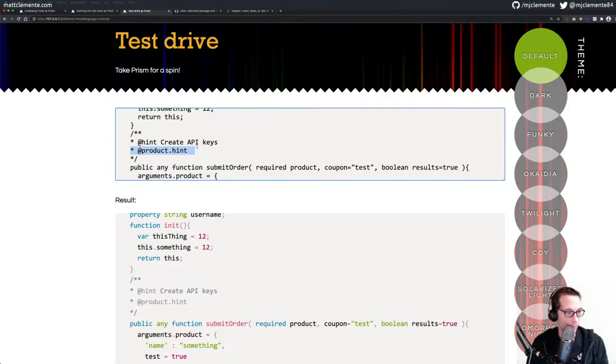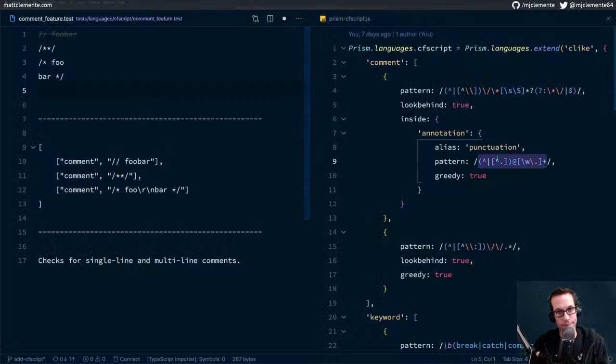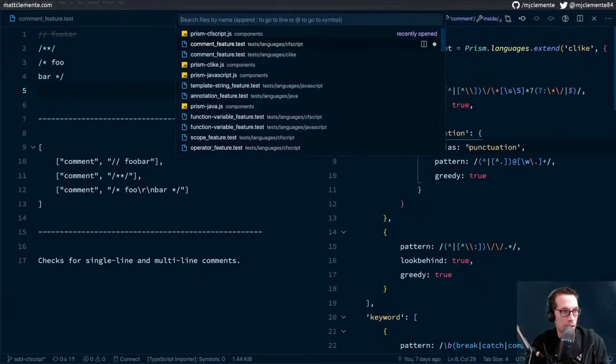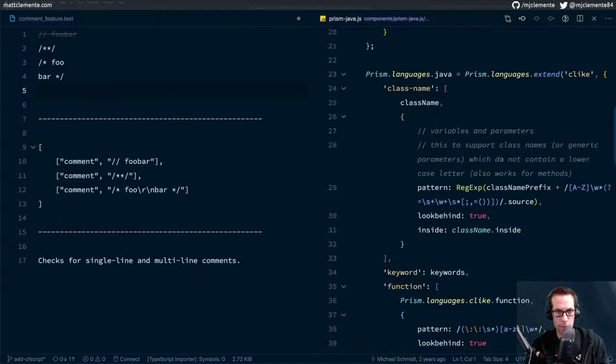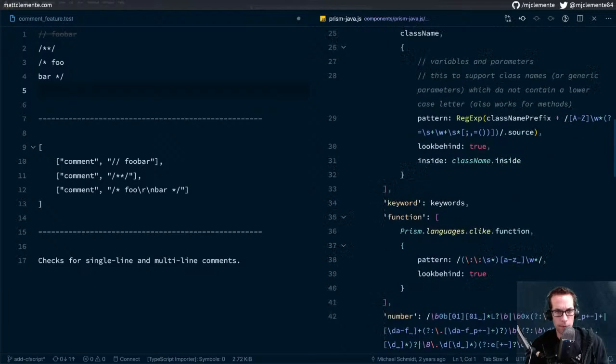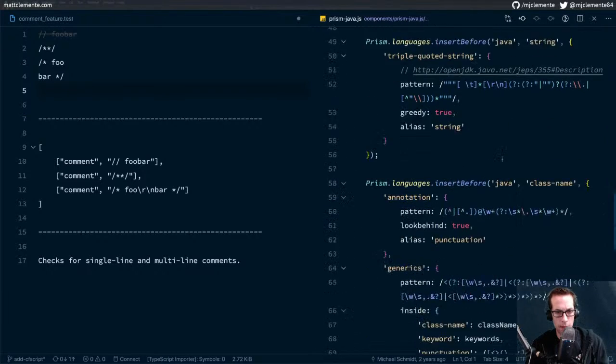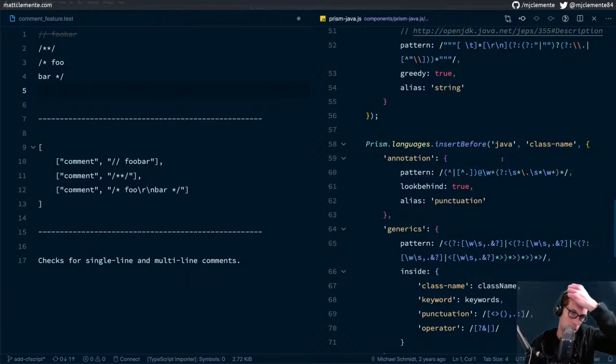I wonder, let's just take a look at the, you know, things don't move as fast as I like, and that's frustrating, but eventually you get where you're going. So the annotation pattern here, alias punctuation, interesting for annotation, strange.